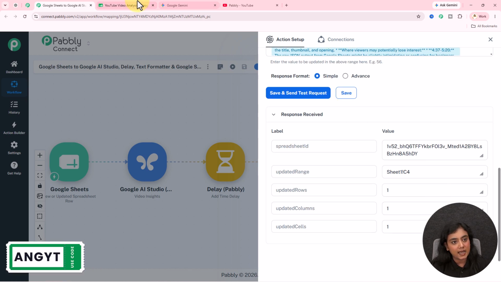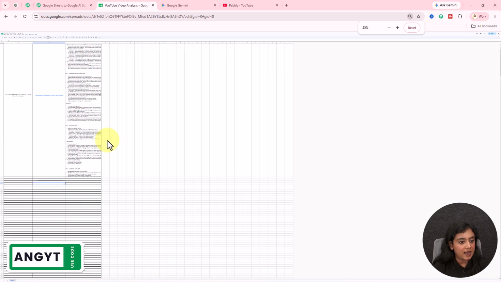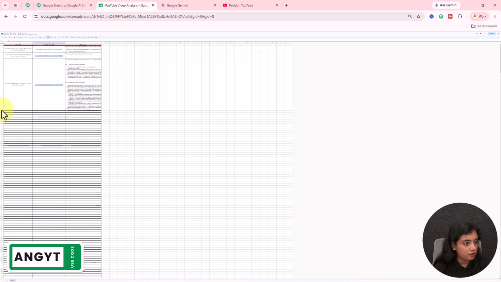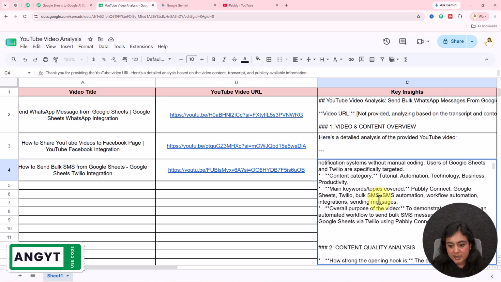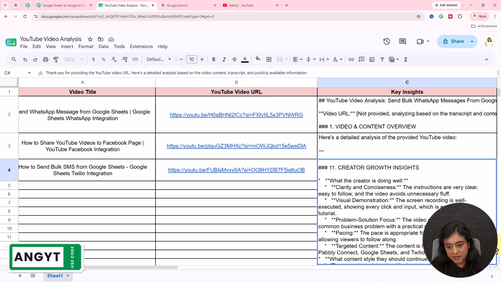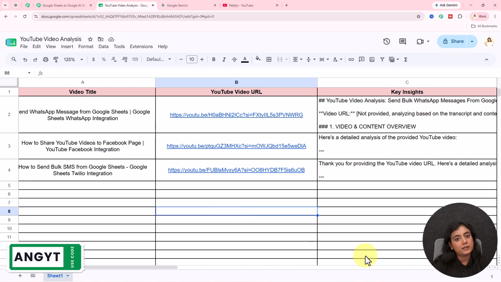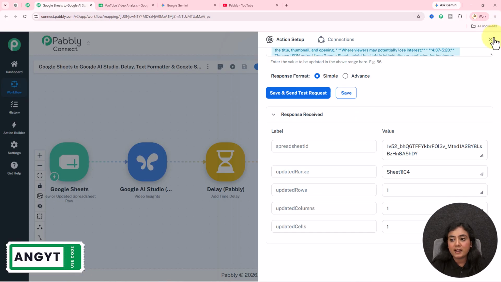You will receive this kind of a response, and in your Google Sheets you will see the detailed analysis is added. Let me first redo the formatting of this right here and I'll show you. Okay, so you can see right over here the data is updated and it's exactly what you wanted. Till this bottom you can see it's the same thing that was generated through Gemini is now updated back in my Google Sheets. So as now the analysis is added back, the Gemini AI agent is created.